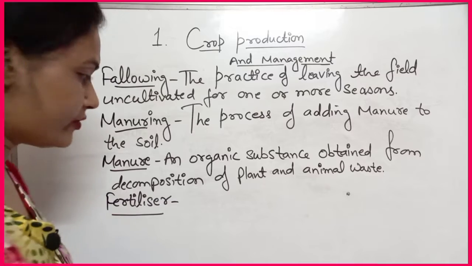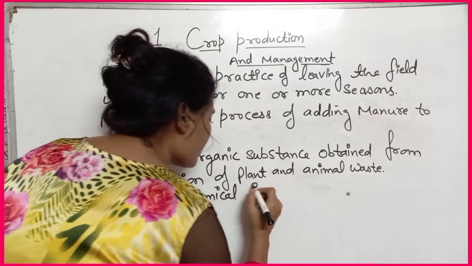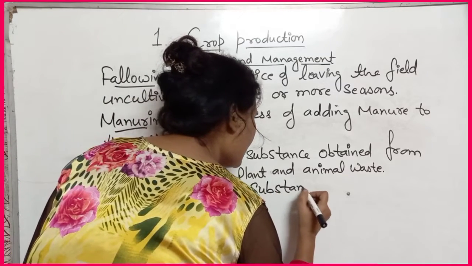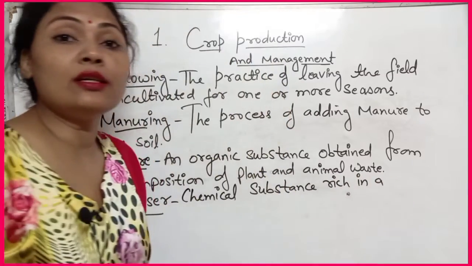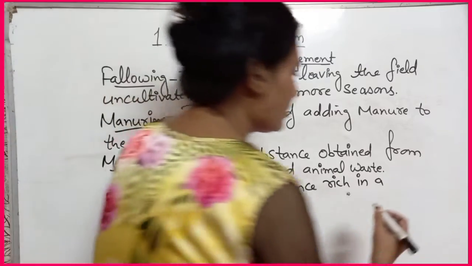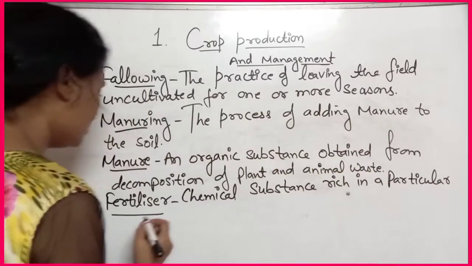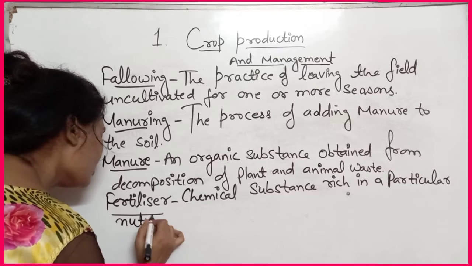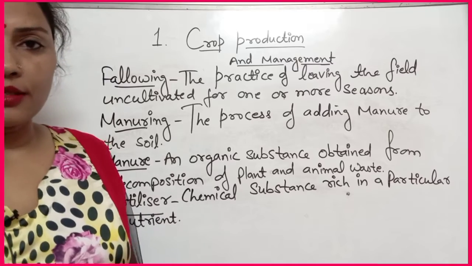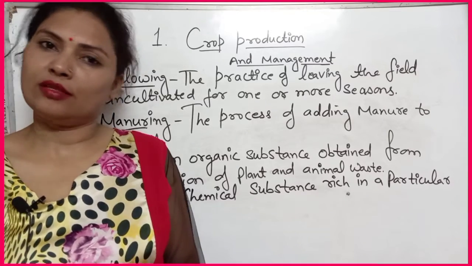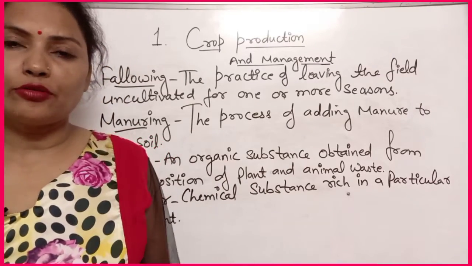So chemical substance rich in a particular nutrient. Okay, a particular nutrient means specific nutrient will be provided by the fertilizers. It will provide the nitrogen base, means if there is a lack of nitrogen in that soil, it will provide nitrogen to that soil.